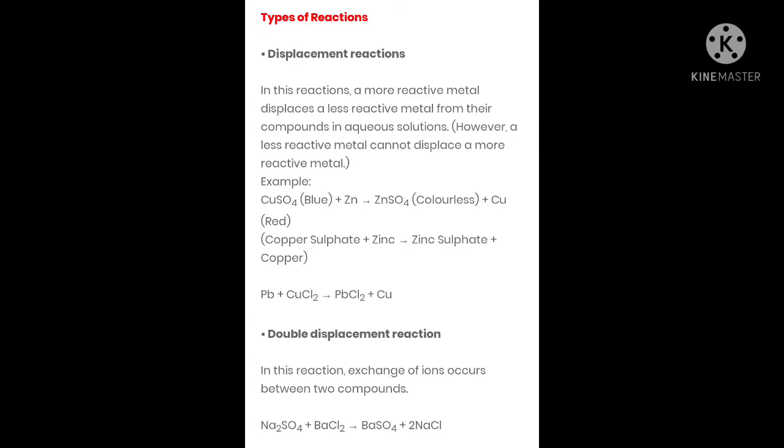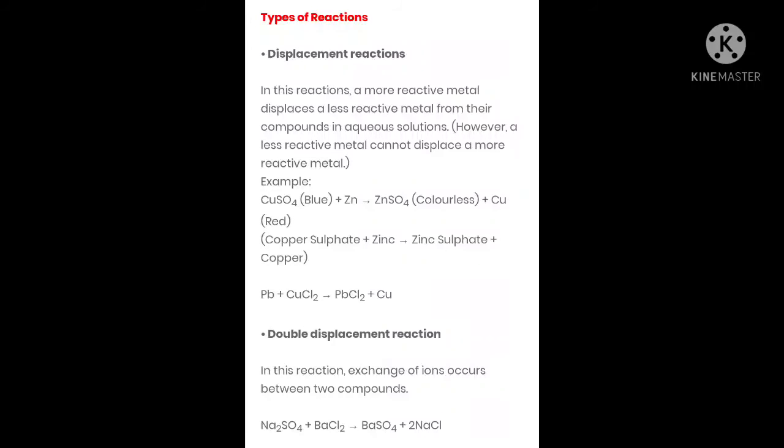The copper is removed by the zinc and zinc sulfate is formed, which is colorless, and copper is separated. So the more reactive metal has replaced the less reactive metal: copper sulfate plus zinc gives zinc sulfate and copper.